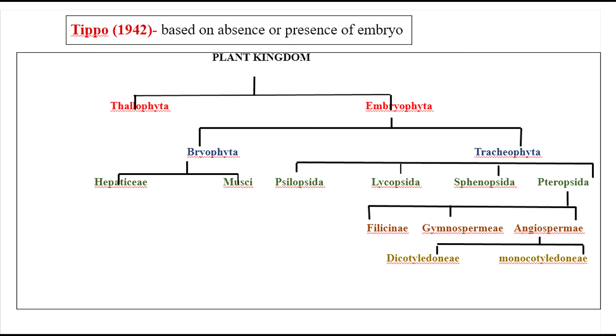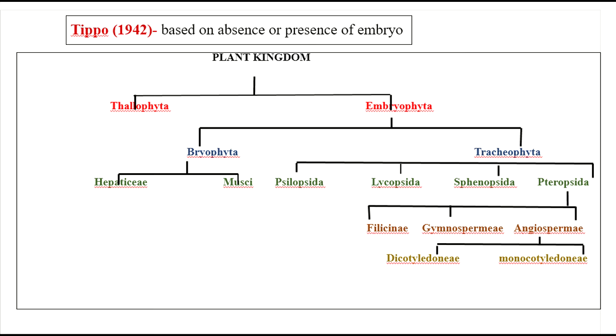In Hepaticae you have plants that are non-vascular and they are land plants. An example is liverworts. The next one is Musci. And in Tracheophyta, you have Psilopsida. These are vascular plants with no root, no leaf and no leaf traces.